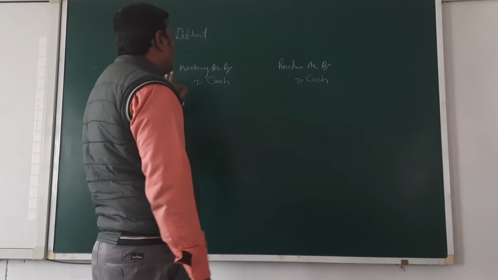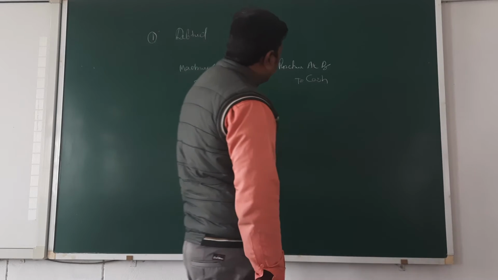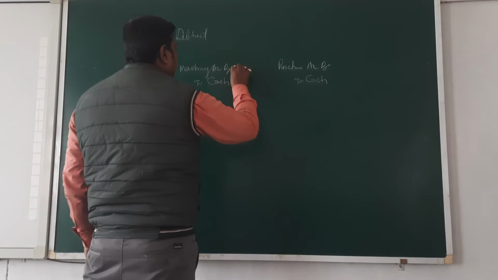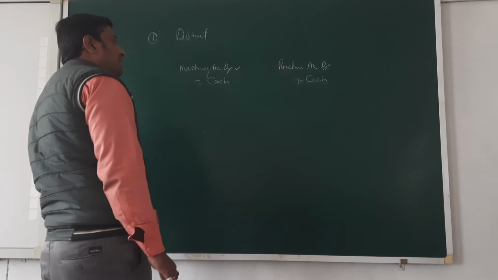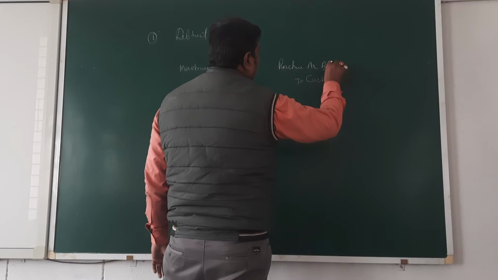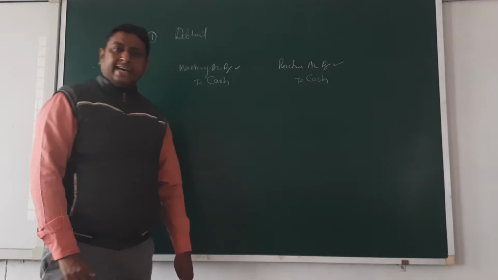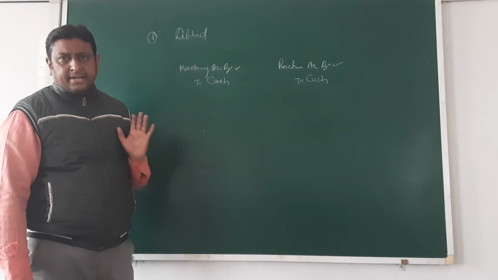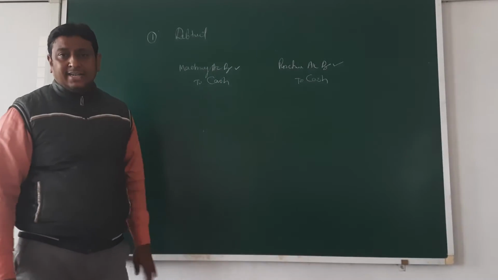Machinery account debit to cash is the right entry, but you entered purchase account debit to cash, so it is wrongly debited. In place of machinery you are debiting purchase. Clear, beta? This is called wrongly debited.